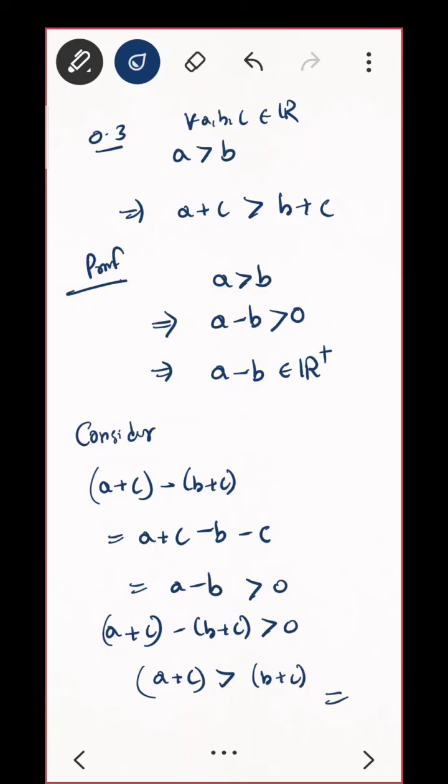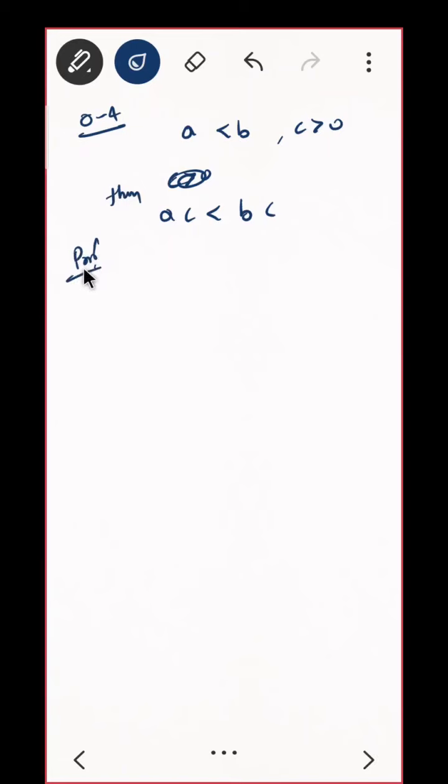Good. Done. What is that O4? I think the multiplication, or monotone property of multiplication. That is, if your A is less than B, and you take C as a positive number, then what? AC is less than BC. This is what you have to prove. Do you agree? Can you try? What should I start with?